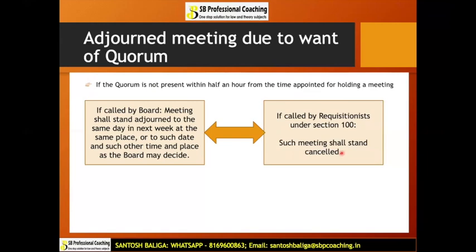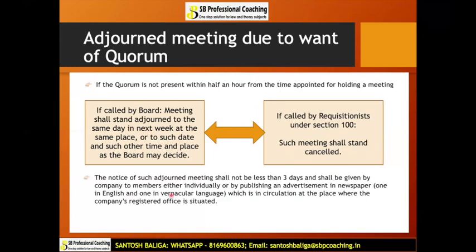We had covered this in section 100 also when we were going through the meeting by requisition, that in case the quorum is not present in a meeting by requisition, then the meeting shall stand cancelled. It will not be adjourned. Over here, if it is called by board, it can be adjourned. If it is called by requisitionist, it will be cancelled. Okay. So the notice of adjourned meeting.